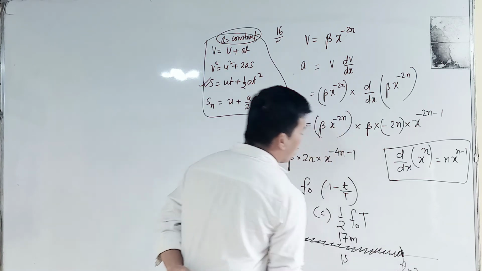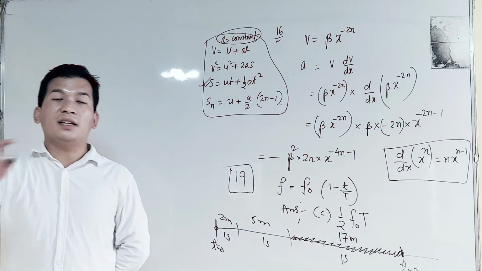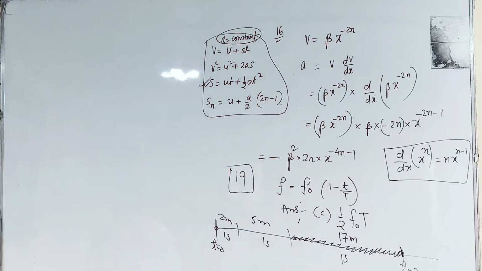If we have to find the total displacement in the whole 3 seconds, we are going to use the third formula. And if they ask to find the displacement produced in the third second individually, we are going to apply the fourth equation.